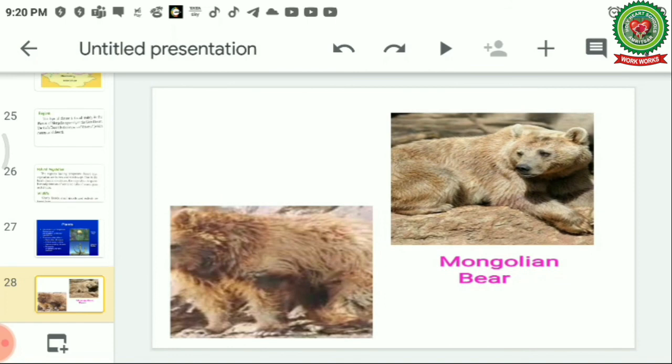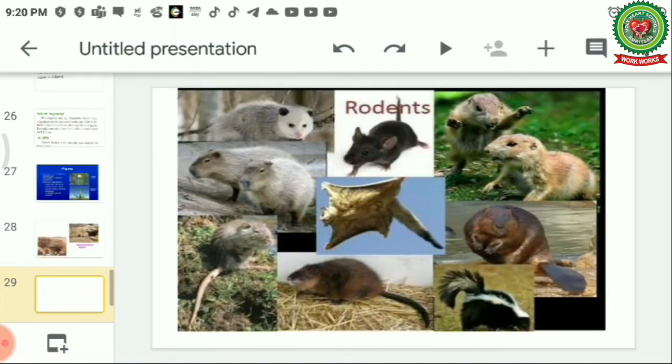And the special animal found in this region is the Mongolian bear, which is becoming extinct. This animal is getting extinct, but this is the bear which is found specially in Mongolia. Other rodents are rats and the rat family, and bats.